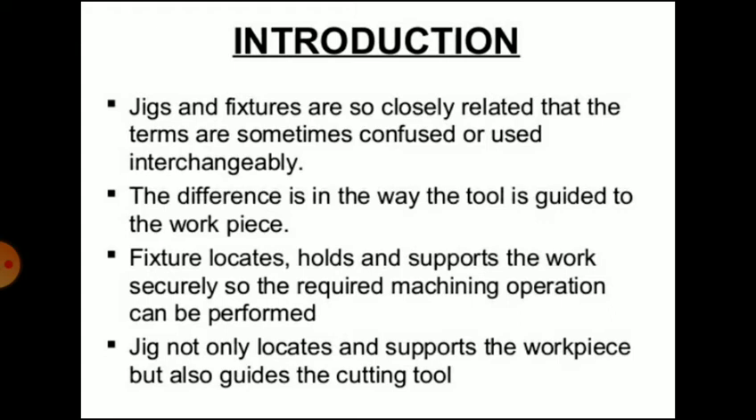So the jig may be defined as a device which holds and locates a workpiece and guides and controls one or more cutting tools. And the fixture may be defined as a device which holds and locates a workpiece but does not guide the tool. So that is a major difference between jig and fixture.